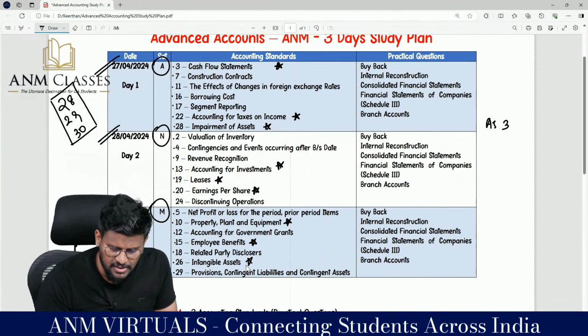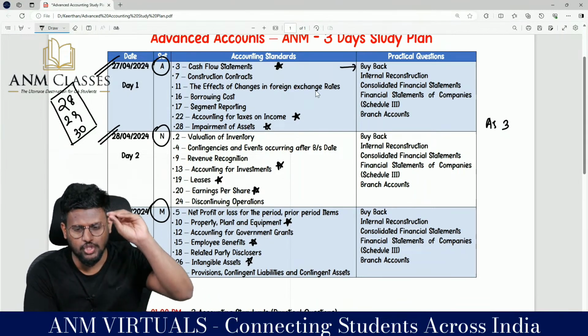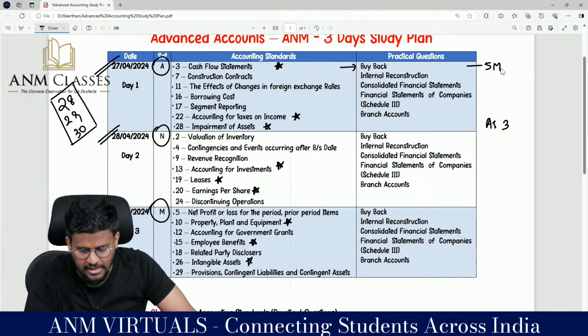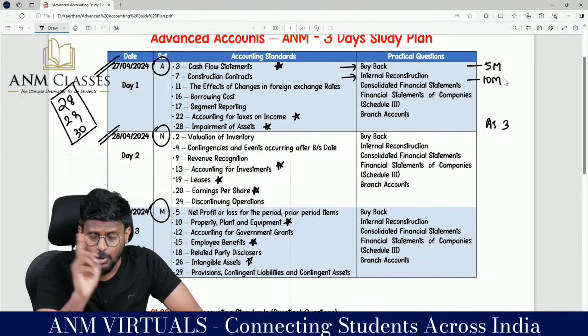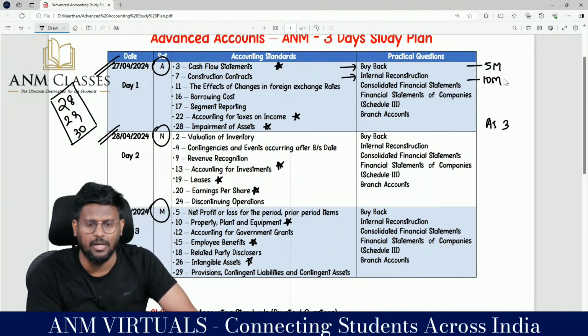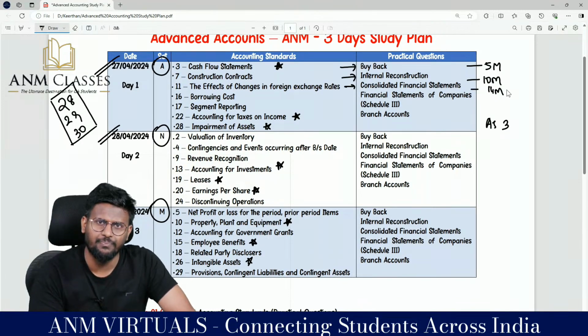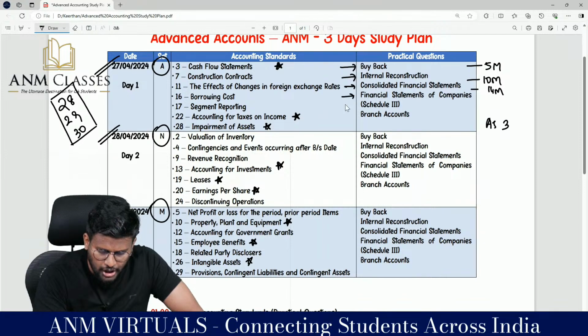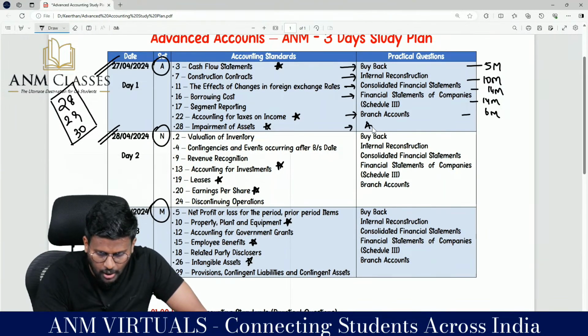21 accounting standards. In addition to that, buyback, a very easy chapter, from which you can fetch 5 marks in examination. Internal reconstruction is going to be a 10-mark question; both in mock 1 and mock 2 you are having a 10-mark question. CFS you are going to have a 14-mark question. Sir, Schedule 3 you are having a 14-mark question, and branch accounts you are having a 6-mark question. And my dear lovable students, you are having one more called amalgamation, a 14-mark question.